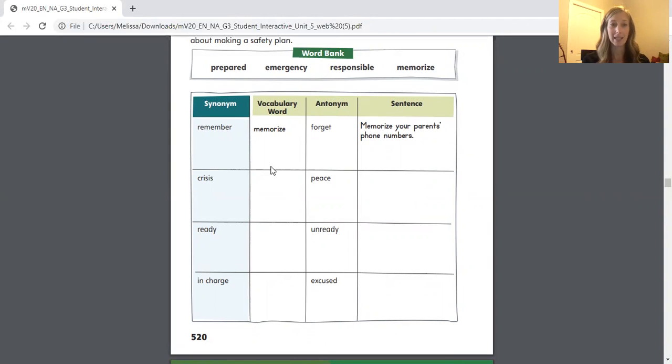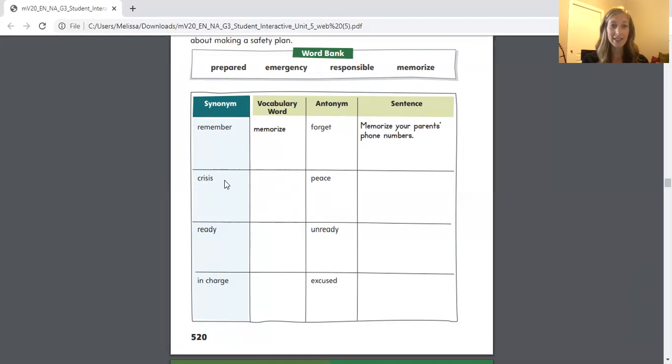So let's take a look at this sample. The synonym is remember. The antonym is forget. The opposite of forgetting would be to remember something or memorize it. The synonym is remember. So we knew the word is memorize. And the sentence relating to a safety plan states, memorize your parents' phone numbers. So your job is to take a look at these synonyms and antonyms and find the missing vocabulary word.